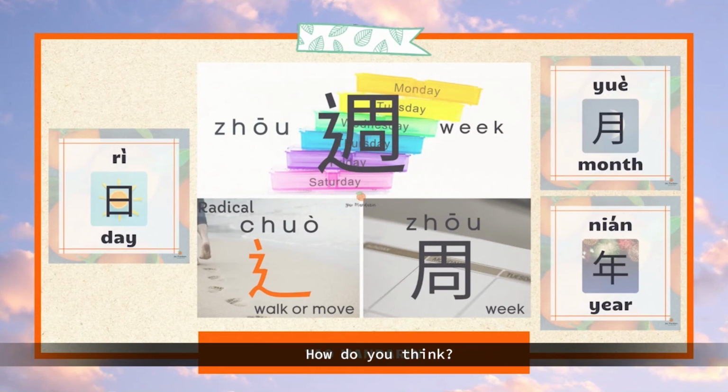What do you think? Let's check them again. They are 日, 周, 月, 年.